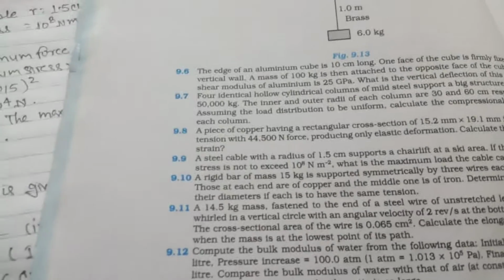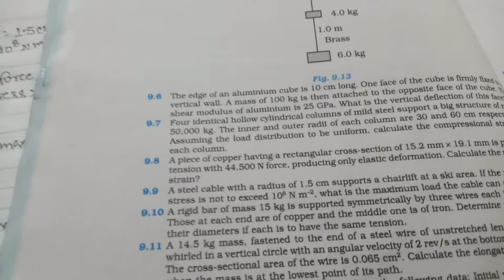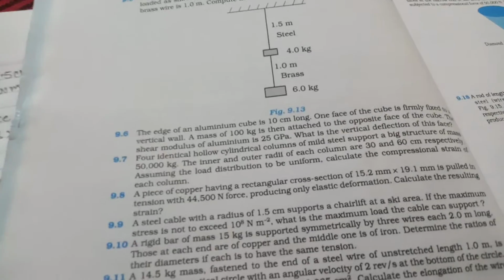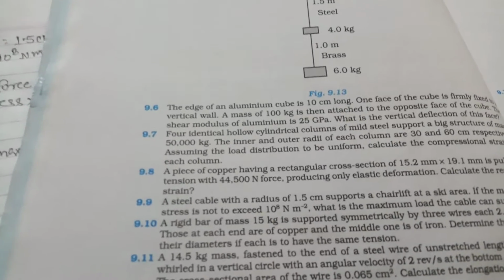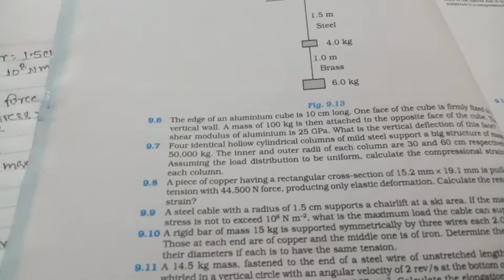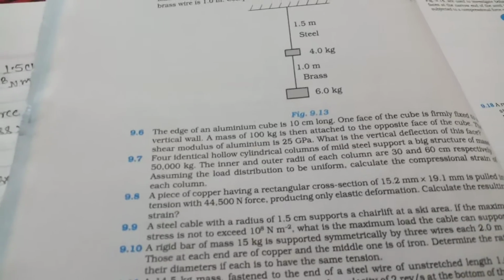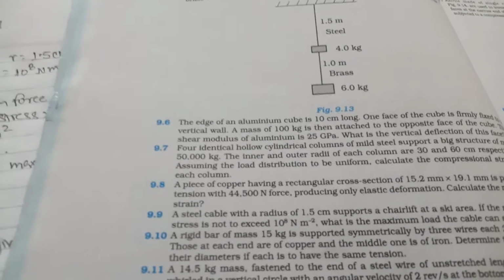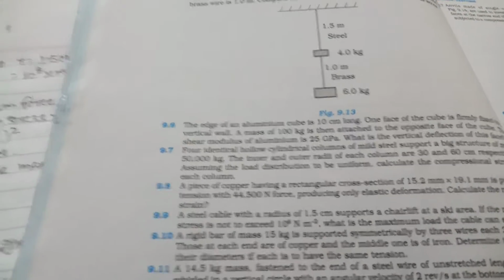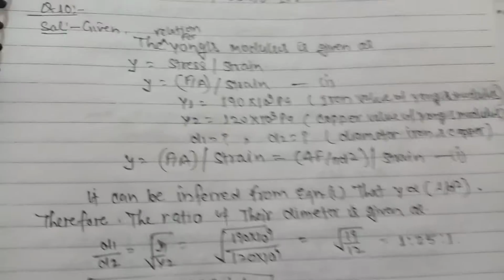Repeating the question. A rigid bar of mass 15 kg is supported symmetrically by three wires, each 2.0 meter long. Those at each end are of copper and the middle one is of iron. Determine the ratio of their diameters if each is to have the same tension.